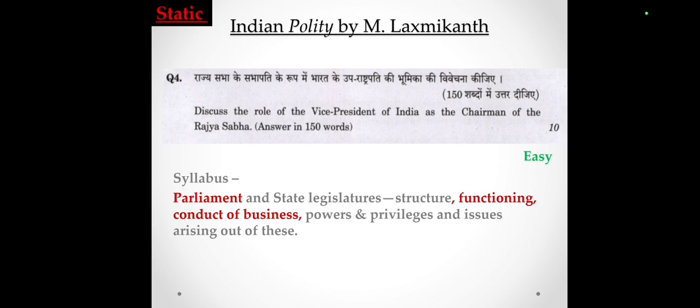The next question is: discuss the role of Vice President of India as a chairman of Rajya Sabha. If anyone reads the Vice President chapter and the Parliament chapter, he or she can easily answer this type of question. And in the syllabus, the Parliament functioning and conduct of business is also mentioned. As it comes from the static portion of the book, I classified it as a static one. And as we can easily cover this question by the M. Lakshmikant book, I classified this question as an easy one.